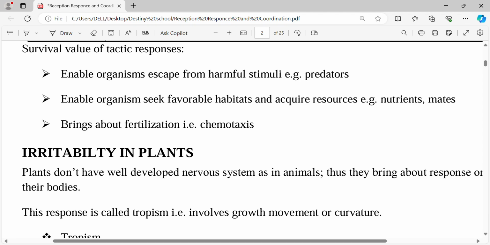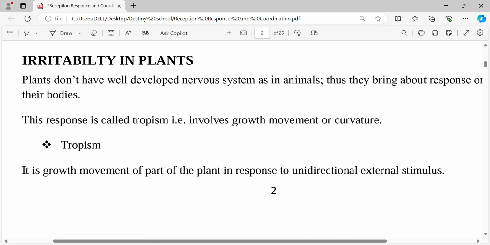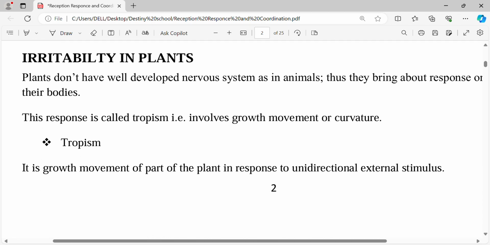So the chemotaxis I talked about, the importance that it has: it will enable us to multiply, because after fertilization the life will start. So taxis or tactic responses mainly occur in animals, because it is animals that can move about. Plants cannot move about, but animals can move from point A to point B, the whole organism. Yes, the whole living organism can move from one place to another.